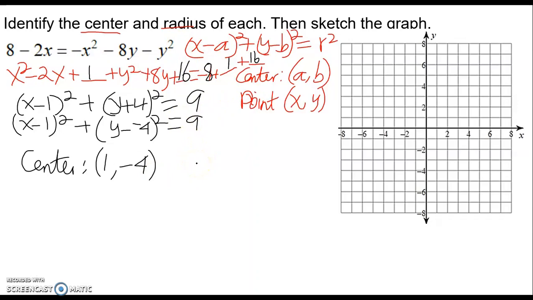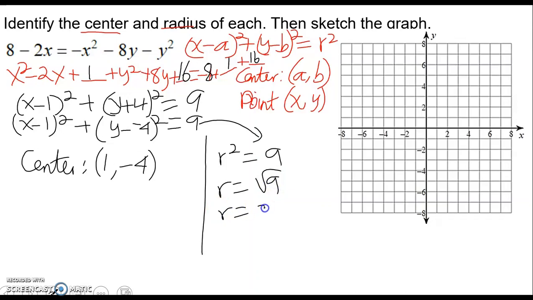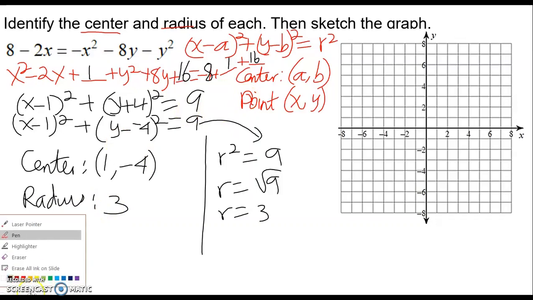Since the radius squared is 9, the radius is going to be the square root of 9, which is 3. So our radius is 3.